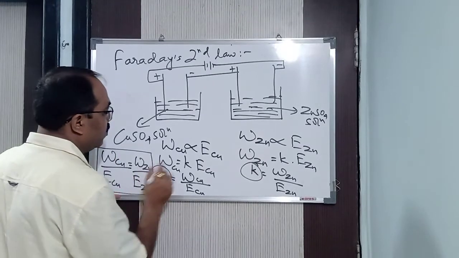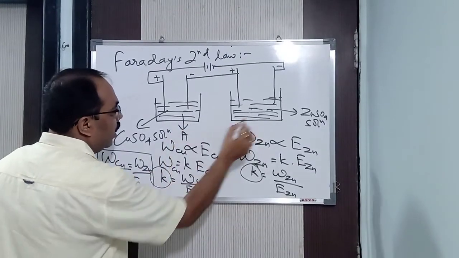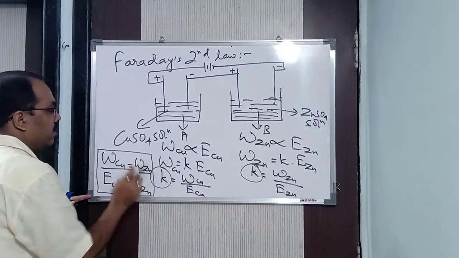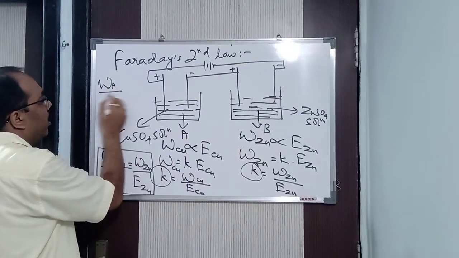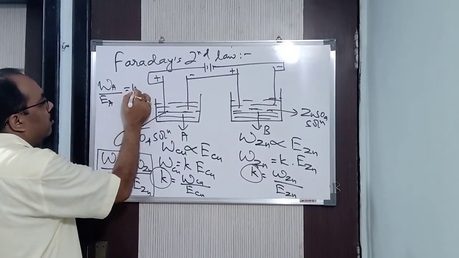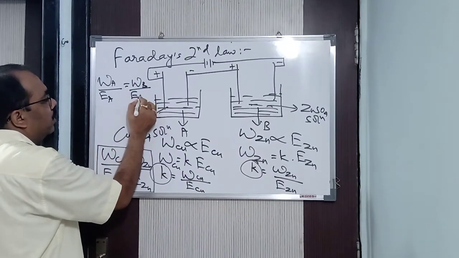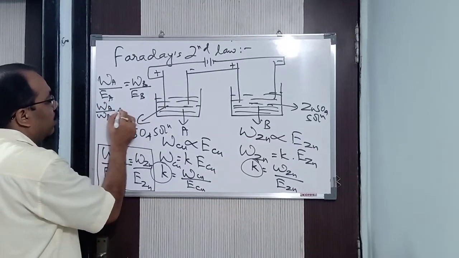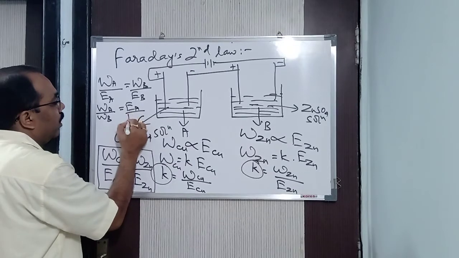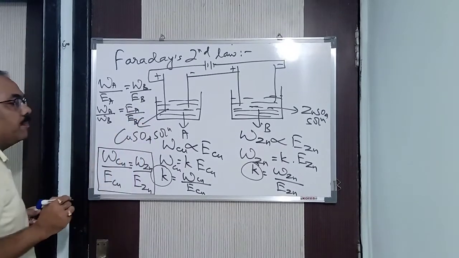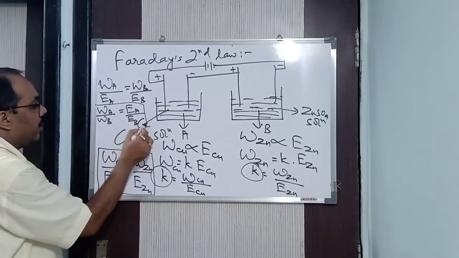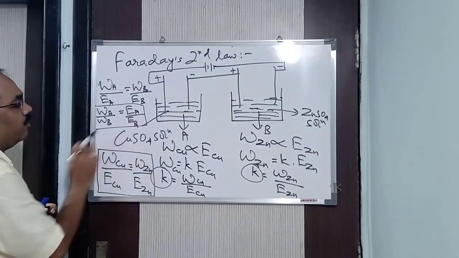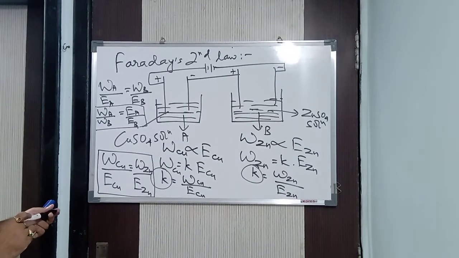Ultimately, suppose I take this as solution A and this as solution B, then instead of copper and zinc, I can write WA by EA is equal to WB by EB, or WA by WB is equal to EA by EB. This is the formula we get from Faraday's second law of electrolysis. Clear?